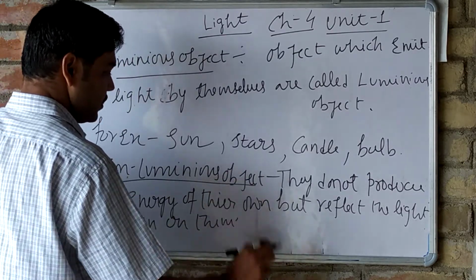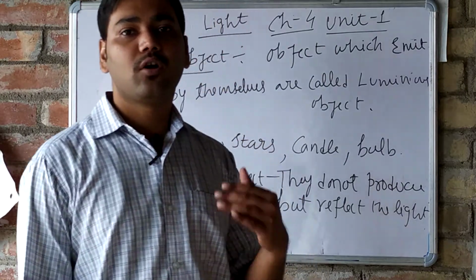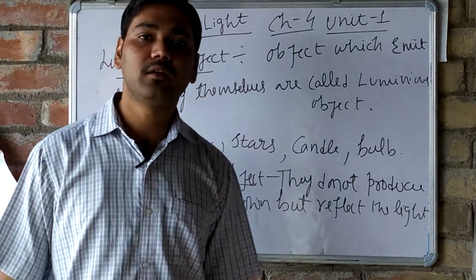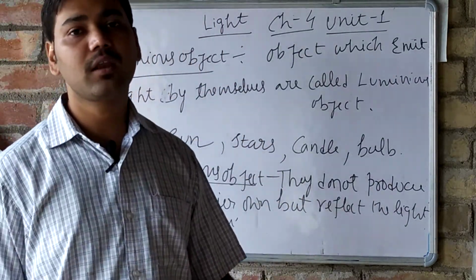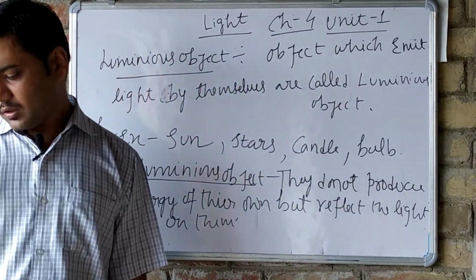Okay, so this is the non-luminous object. Non-luminous object means the object which does not emit light energy of its own but reflects the light energy falling on them.